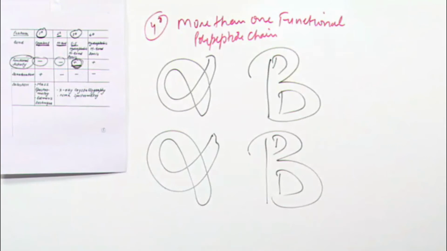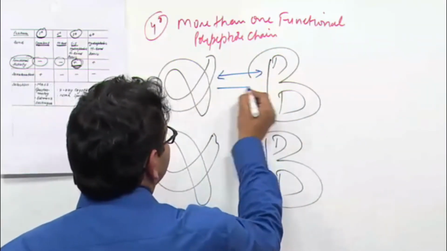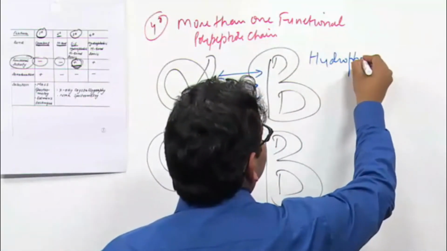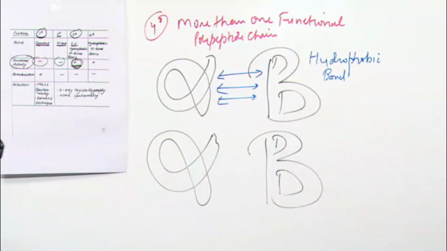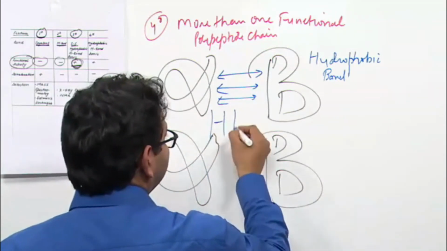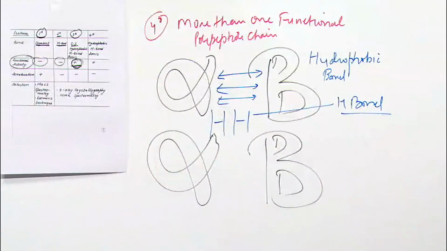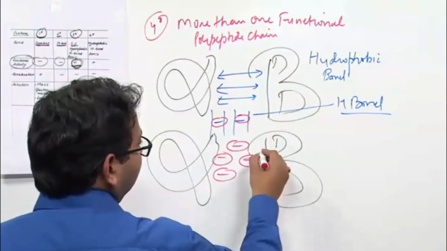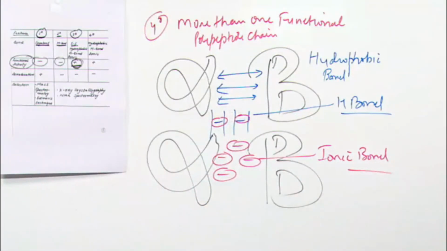This is quaternary structure, and it is stabilized by hydrophobic bond, hydrogen bond and ionic bond.